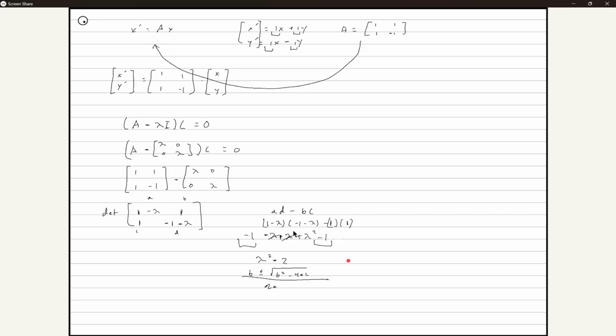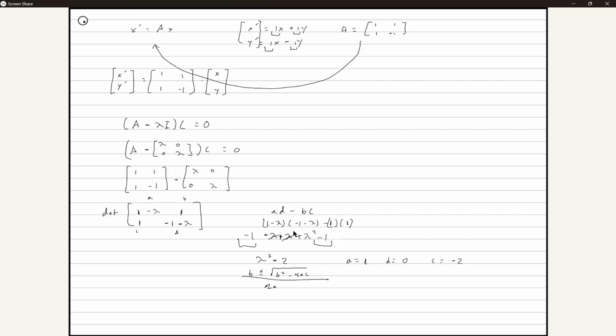Actually, what is a equal to for the quadratic equation? A is equal to 1. B is equal to 0. What's c equal to? Negative 2. Perfect.